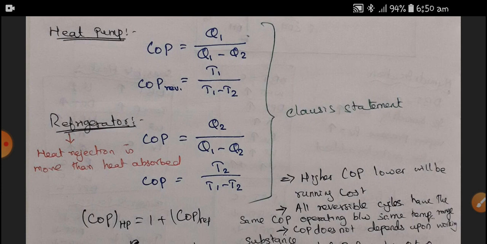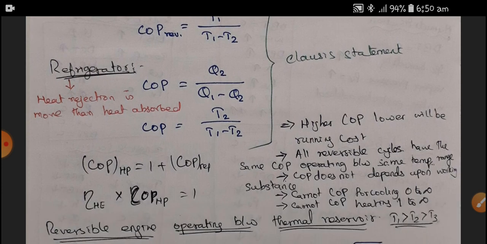We know the relationship between the heat pump and the refrigerator: the COP of the heat pump is equal to 1 plus the COP of the refrigerator. The efficiency of the heat engine multiplied by the COP of the heat pump is equal to 1. Here you have to notice these points. The higher the COP, the lower the running cost. So if we want to reduce the running cost, we have to make the coefficient of performance a bit higher.